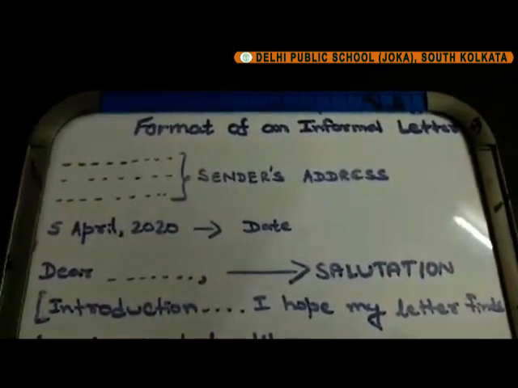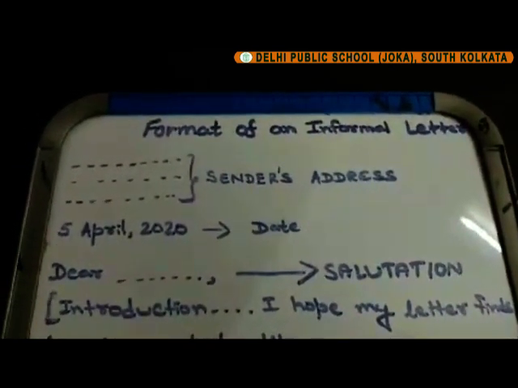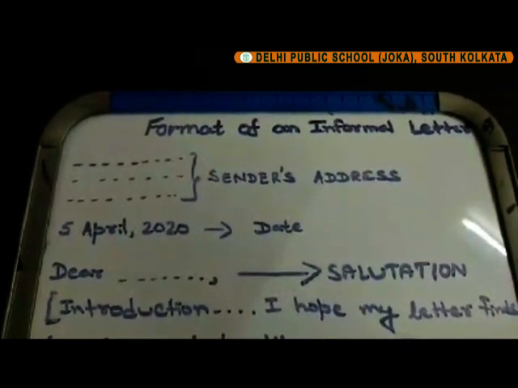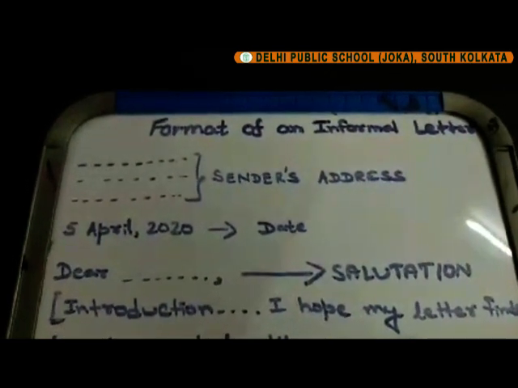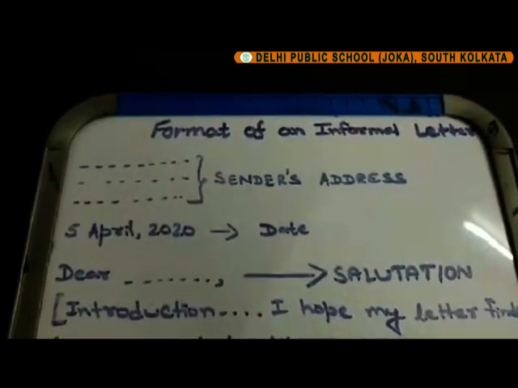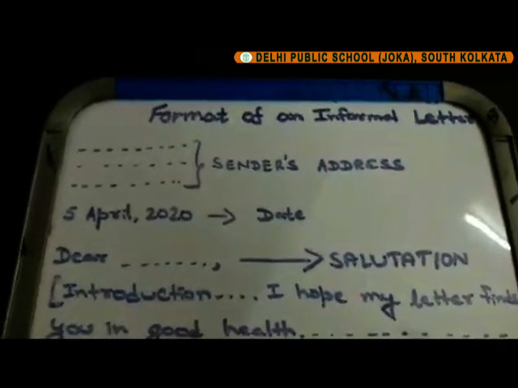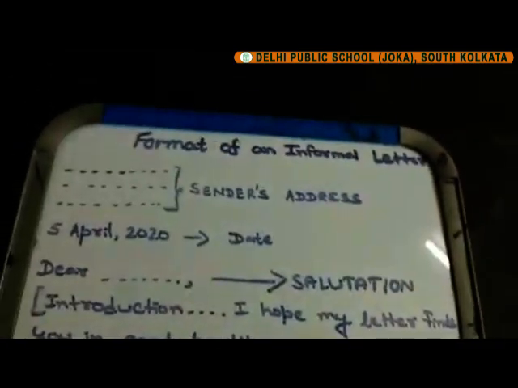Informal letters are written to family members, friends, and relatives. Hence, the letters have an informal and personal tone. Informal letters are mainly used for personal communication. Now, there are certain rules to be followed while writing an informal letter.